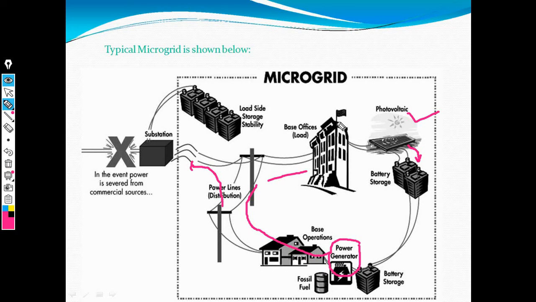Now this is the small microgrid concept. That means we generate electricity with the help of PV cells, hydro energy systems, and wind energy systems. This is the typical overview of the microgrid system.